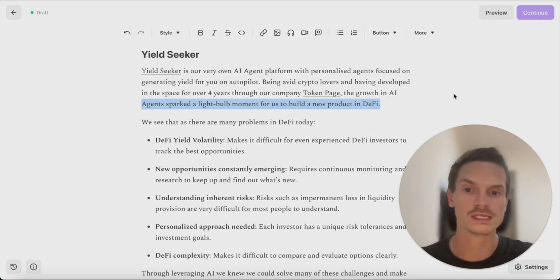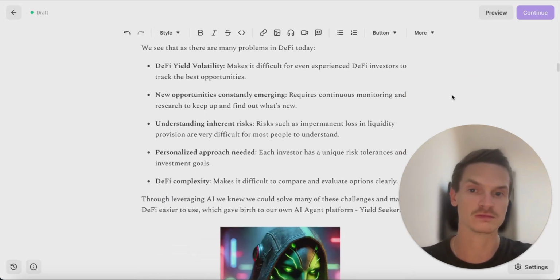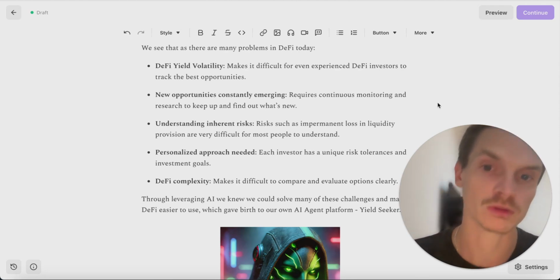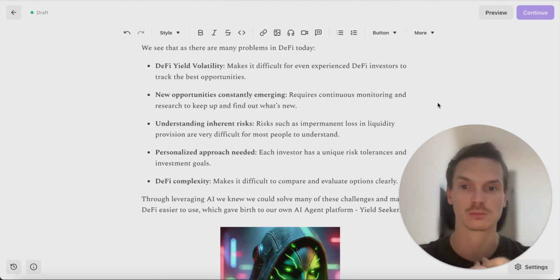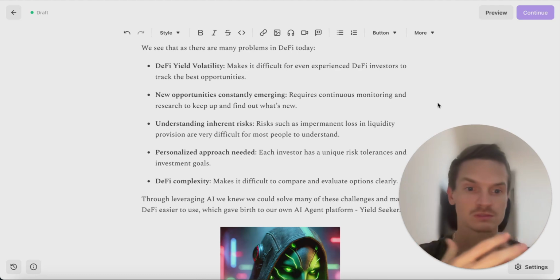Now, we see that there are many problems in DeFi today. DeFi yield volatility is one. It's very volatile and makes it difficult for even experienced DeFi investors to track the best opportunities. Another one is that new opportunities are constantly emerging, which requires continuous monitoring and research to keep up and find out what's out there. Understanding the inherent risks.